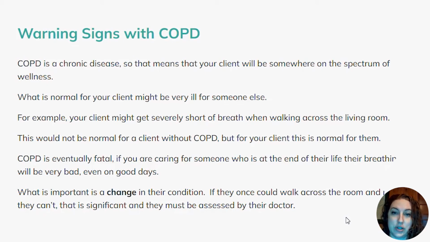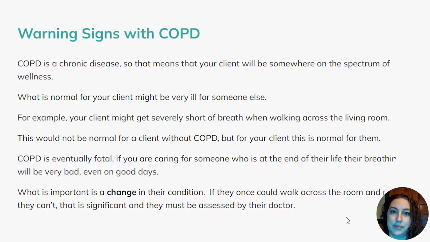COPD is eventually fatal. If you're caring for someone who's at the end of their life, their breathing will be very bad, even on good days. What's important is the change in their condition. If they once could walk across the room and now they can't, that is significant, and they must be assessed by their doctor.